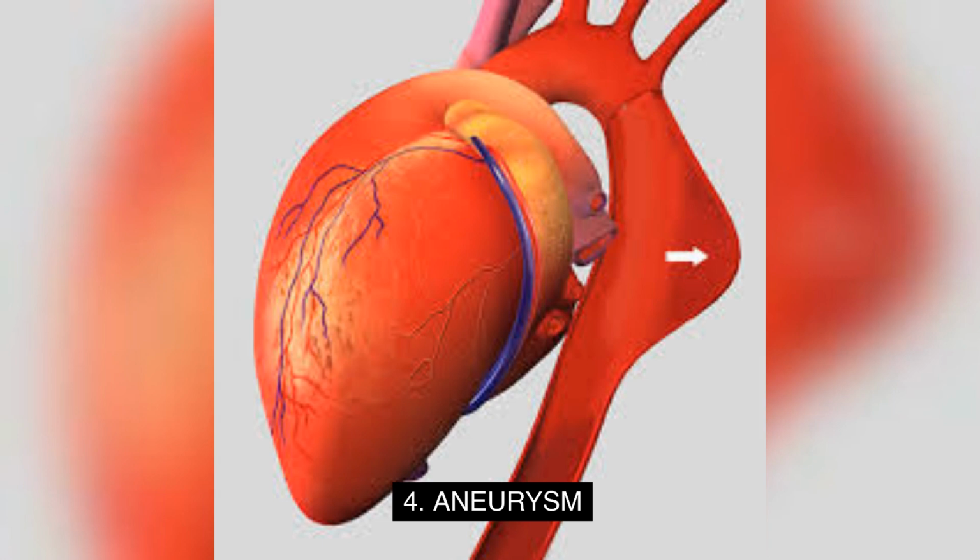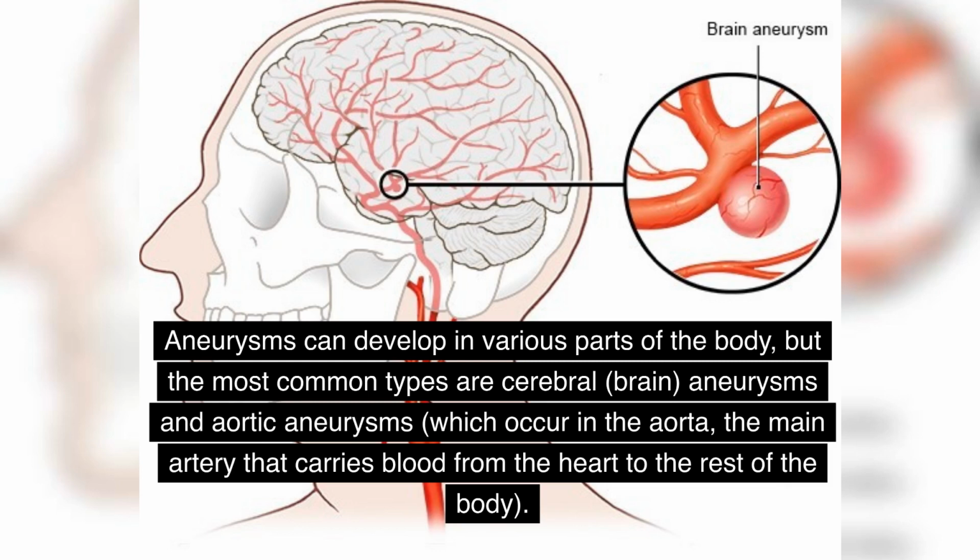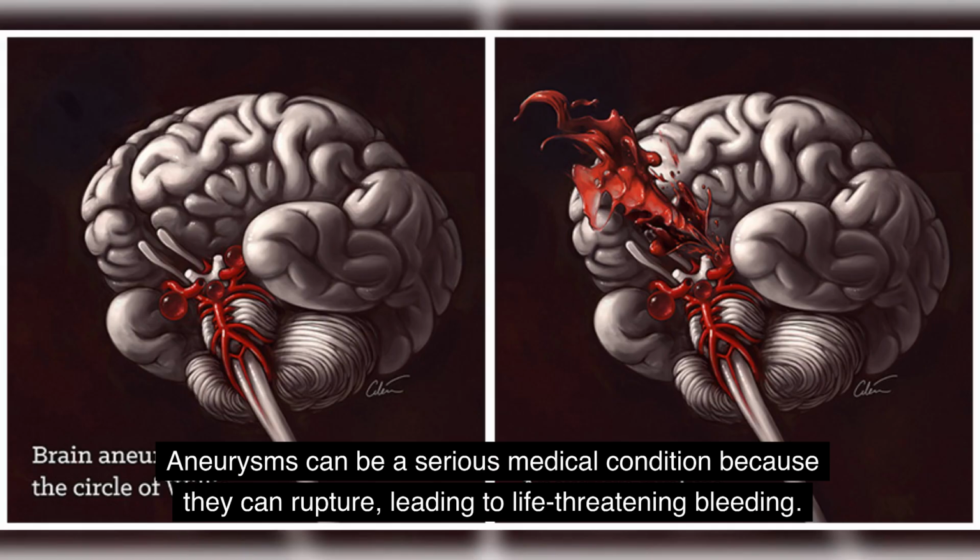4. Aneurysm. An aneurysm is a bulging or ballooning of a blood vessel wall, typically an artery, due to a weakening or thinning of the vessel wall. Aneurysms can develop in various parts of the body, but the most common types are cerebral (brain) aneurysms and aortic aneurysms, which occur in the aorta, the main artery that carries blood from the heart to the rest of the body. Aneurysms can be a serious medical condition because they can rupture, leading to life-threatening bleeding.